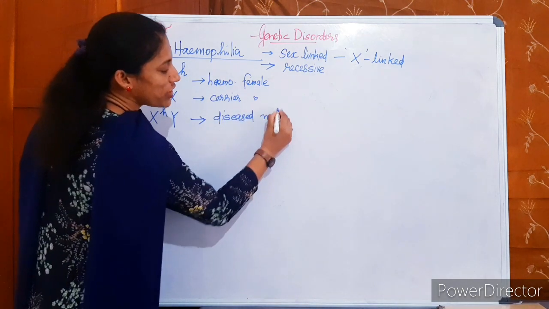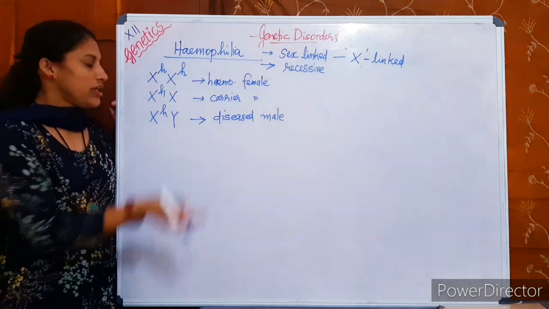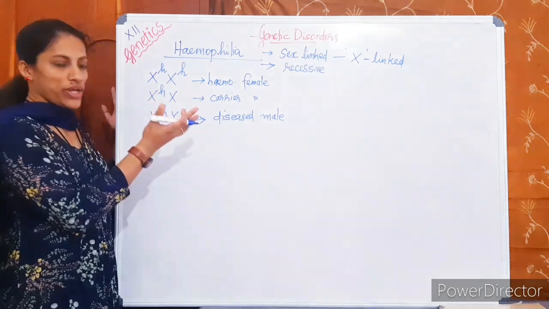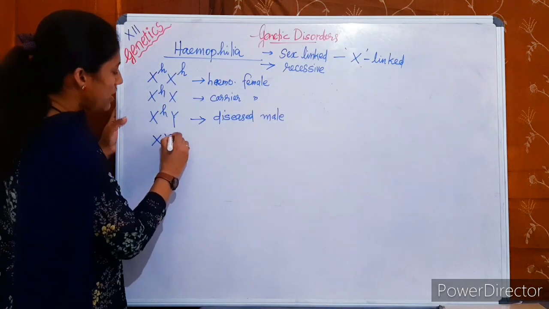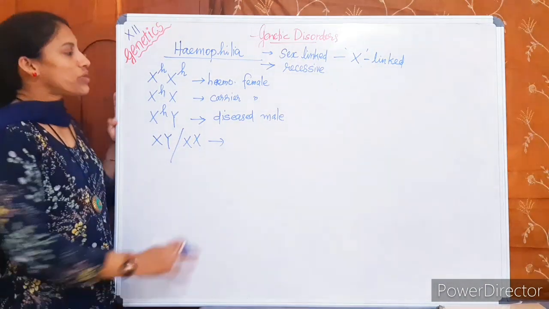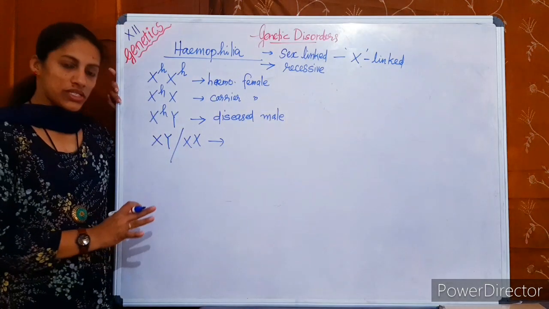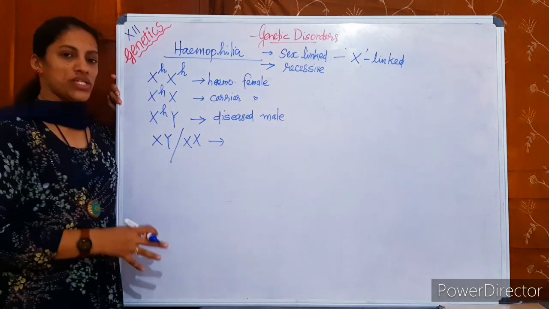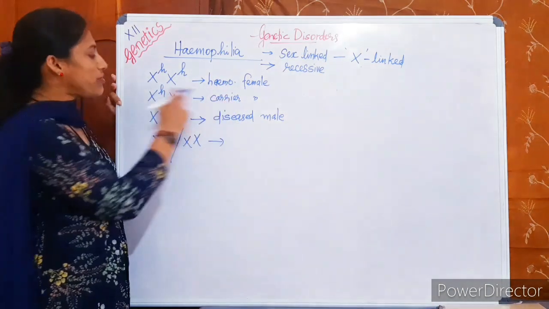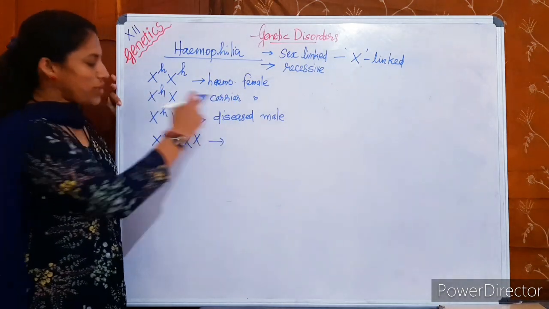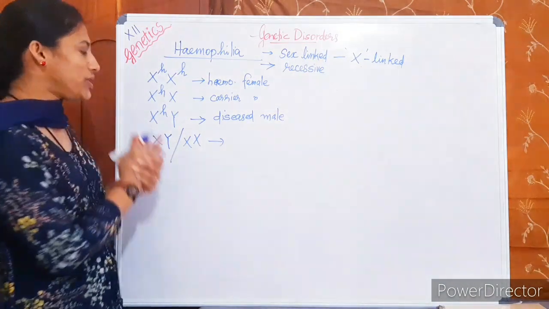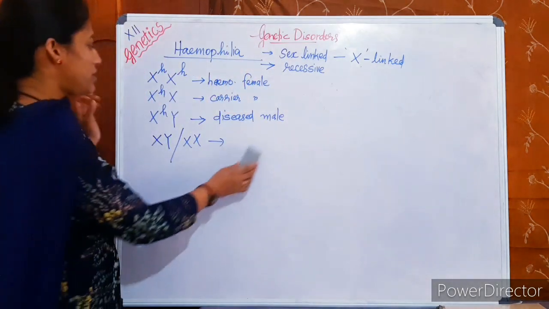Why is it so? Because a male has only one X chromosome. If that X chromosome is affected, the male is affected. It is not present on the Y chromosome. Then these two are normal male and normal female. So regarding the genetics of hemophilia, you should know the symbol representation. A hemophilic female is represented as XHXH, a carrier female is XHX, a diseased male is XHY, and the normal we represent as usual.